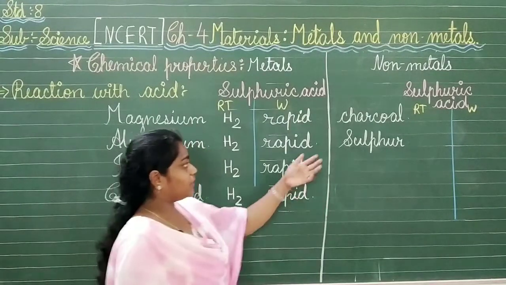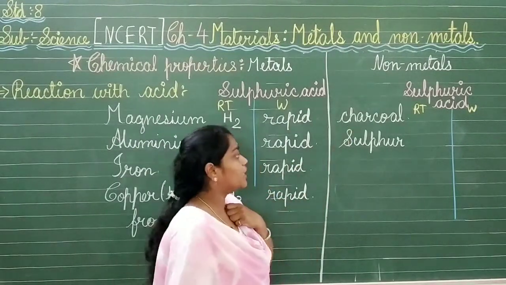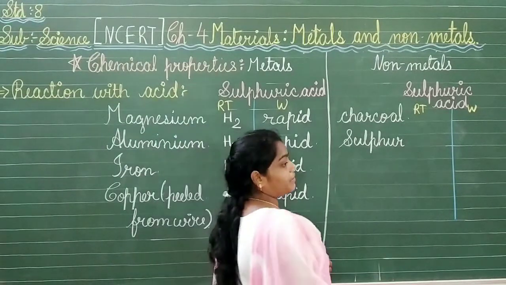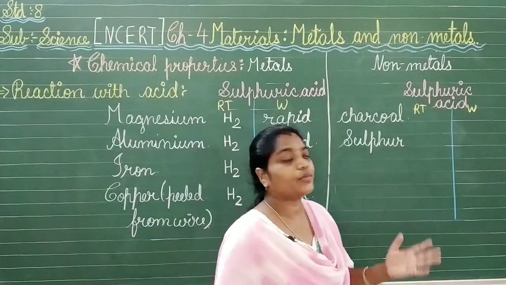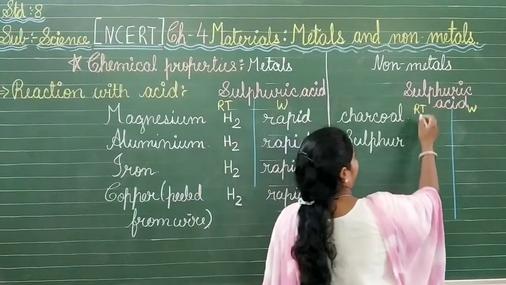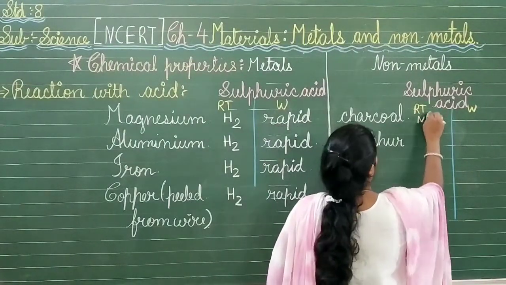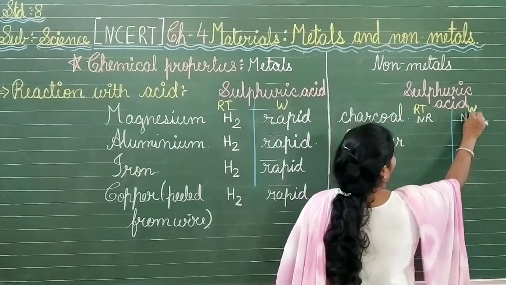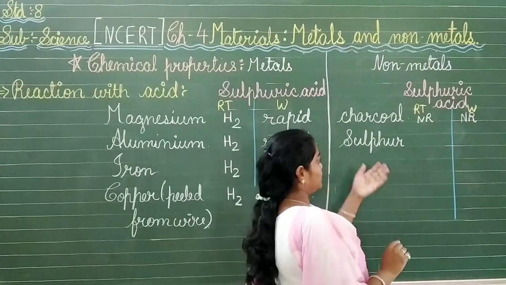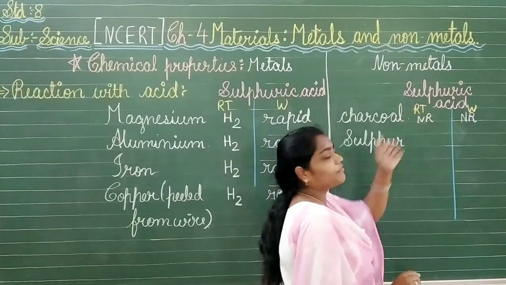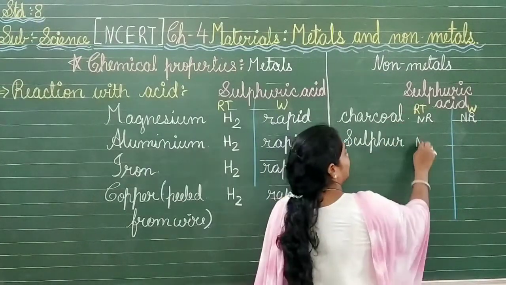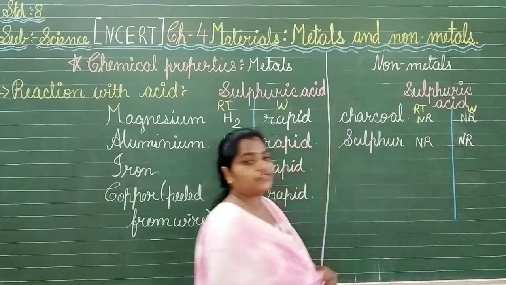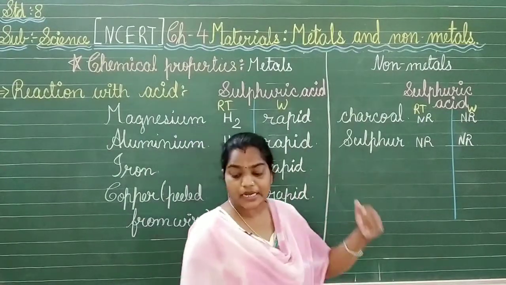Now let's talk about these non-metals, charcoal and sulfur. What will happen to these non-metals? Non-metals will have no reaction at all with the sulfuric acid, whether it is at room temperature or warm with the heat. Same with the sulfur, it will not react with the sulfuric acid, so there will be no reaction at room temperature and no reaction when it is warmed. So this is what we get as a result.